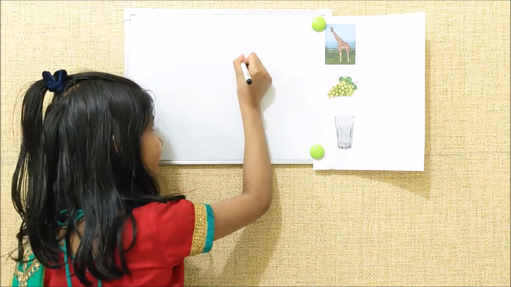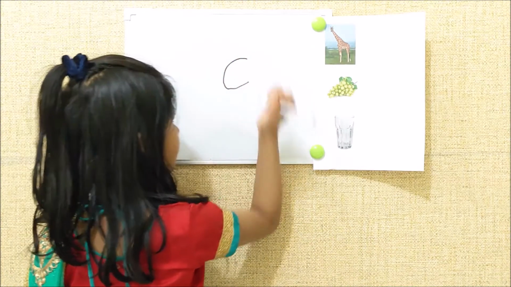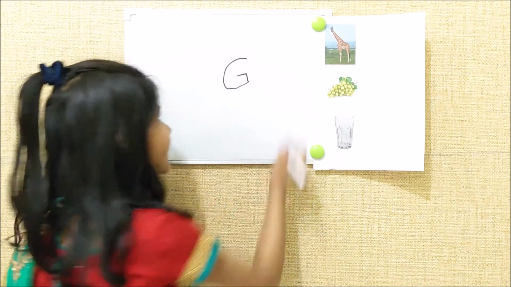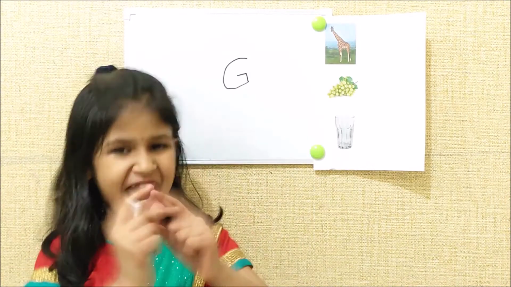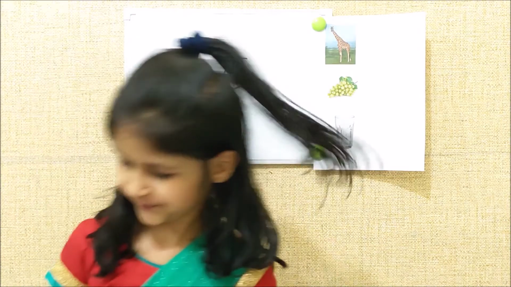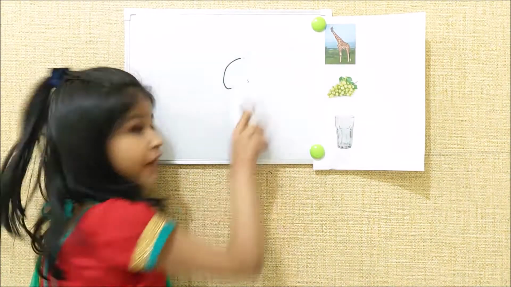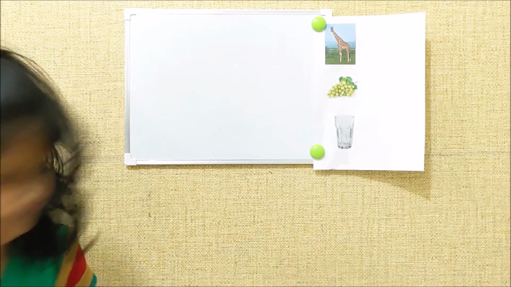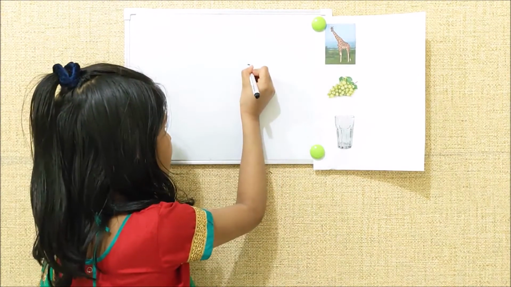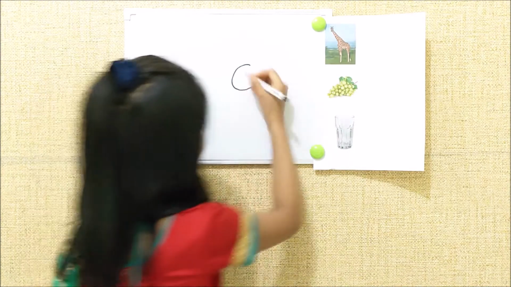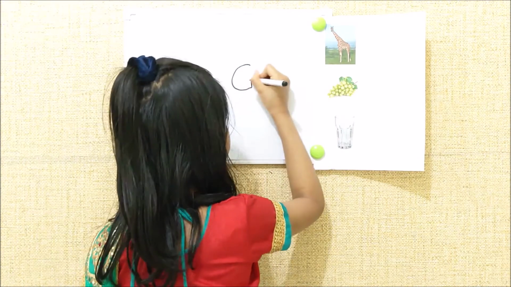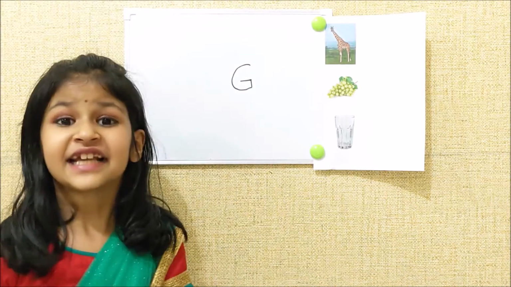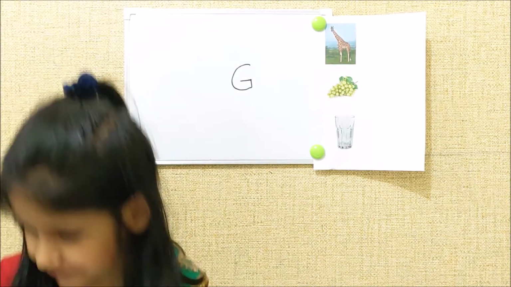First, we will write an open curve, then a standing line, then a sleeping line. This is capital letter G. I will show it one more time. First, we will write an open curve, then a standing line, then a sleeping line. This is capital letter G.